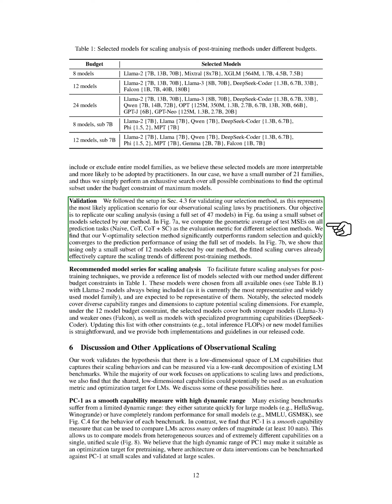We validated our selection method by replicating our scaling analysis using a small subset of models selected by our method. Our v-optimality selection method outperformed random selection and quickly converged to the prediction performance of using the full set of models. Using a small subset of models selected by our method, the fitted scaling curves effectively captured the scaling trends of different post-training methods.